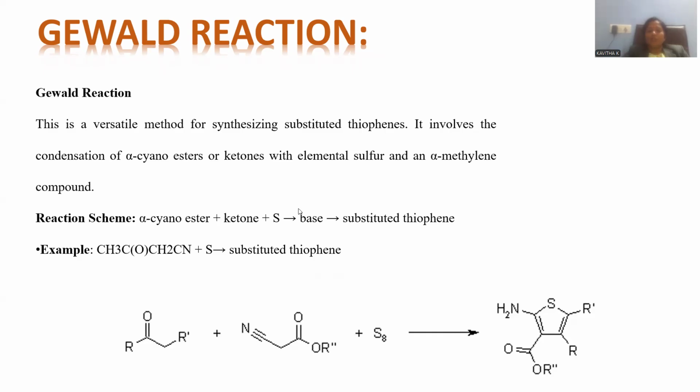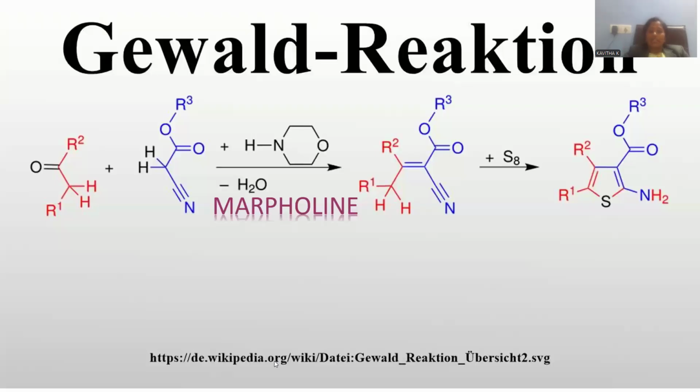A base is used to facilitate the reaction. Immediately there is a cyclization among all these molecules, so that the thiophene nucleus originates. Let me show the mechanism pertaining to this Gewald reaction.